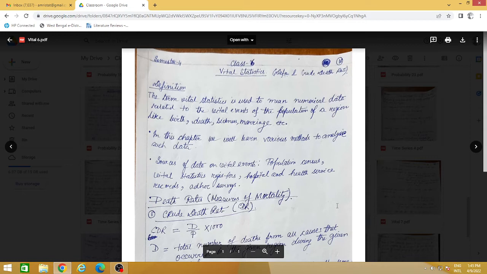So any data that relates to these vital events of a population, human population, is known as vital statistics. Okay, birth, death, sickness, marriage. The major 4 informations are required to understand the shape of the human life. It starts with the birth, then there is some sickness, marriage, sickness, and death, right? This is actually projecting the human growth in a population. Okay, now in this chapter we will learn various methods to analyze such data.